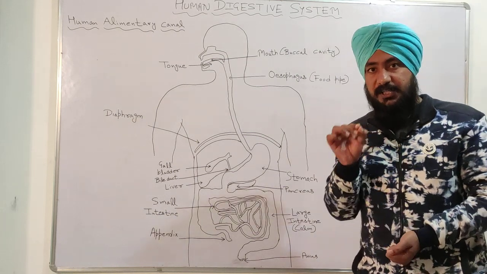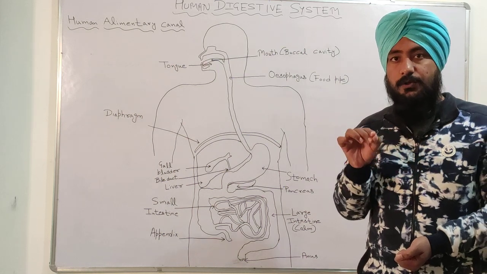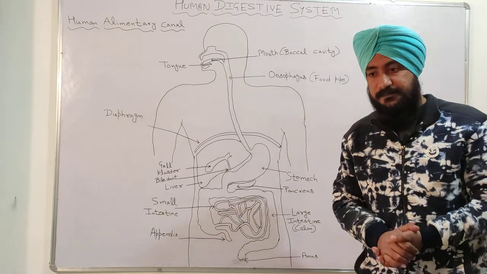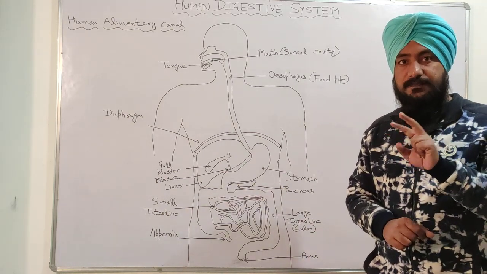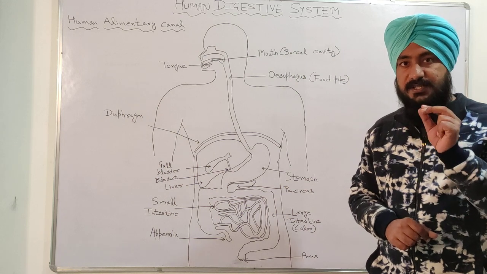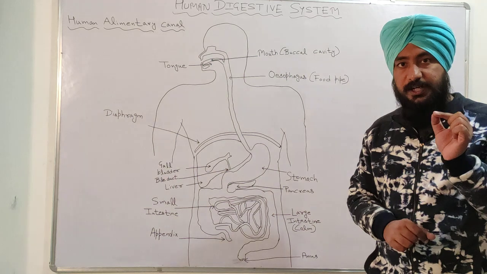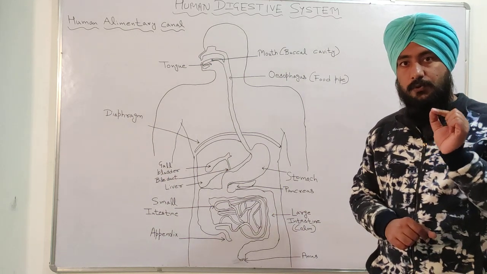So killing the bacteria in the food is also the function of HCl in the stomach. So basically HCl, hydrochloric acid, has two functions. Number one, to make the food medium acidic. Number two, to kill the bacteria of the food.